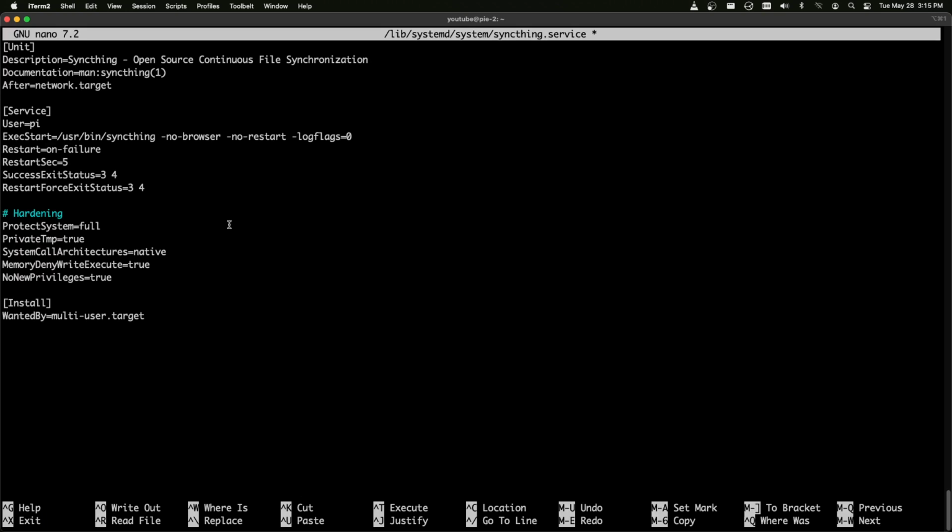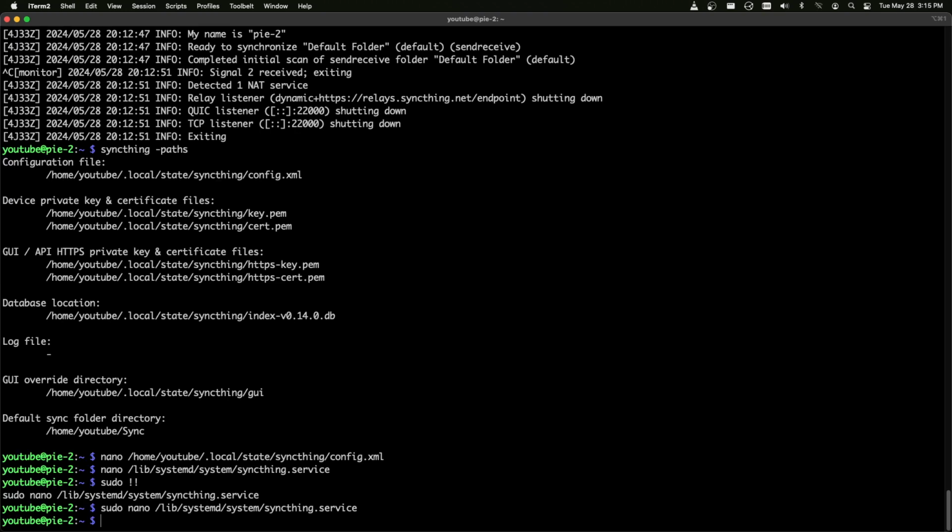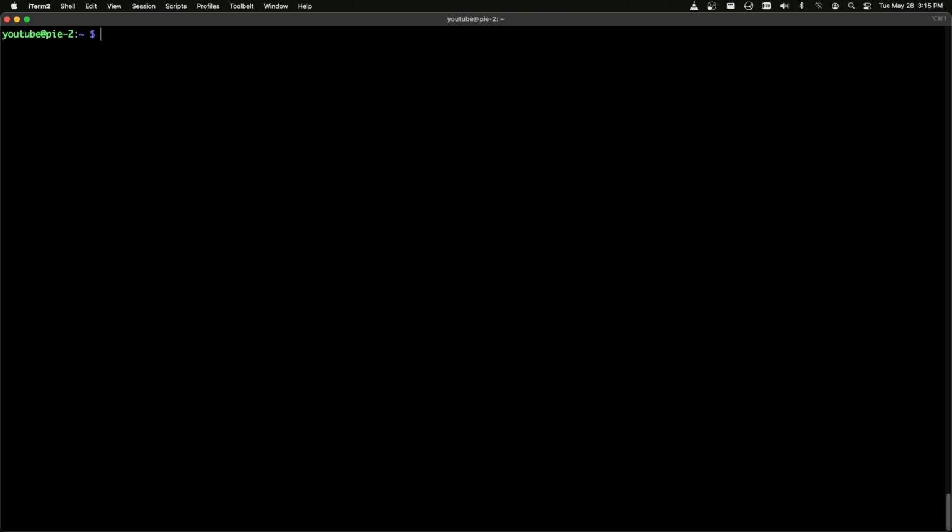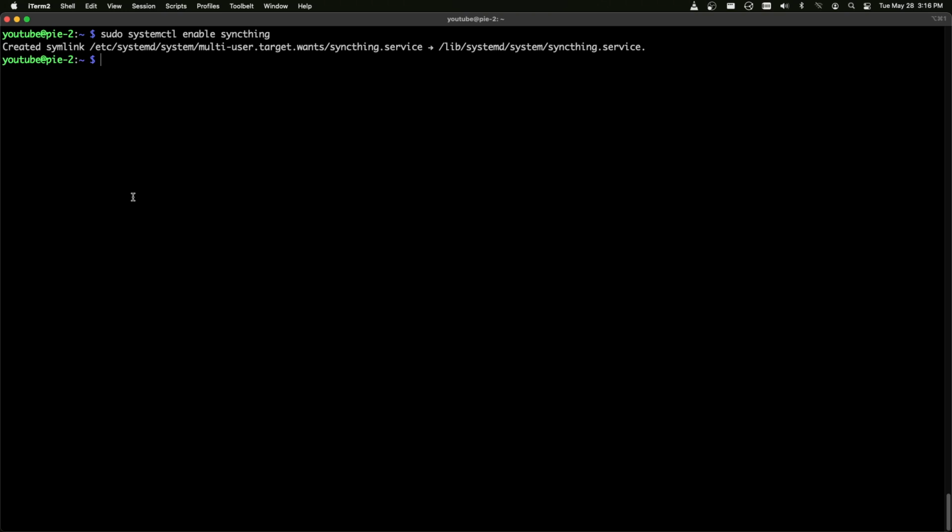Anyway, we'll paste that content back in there again, and we will change our user once more. So now that that file has the proper content, we can do a sudo systemctl enable syncthing. This way, Syncthing will start whenever the system is booted. And then we can go ahead and start Syncthing.